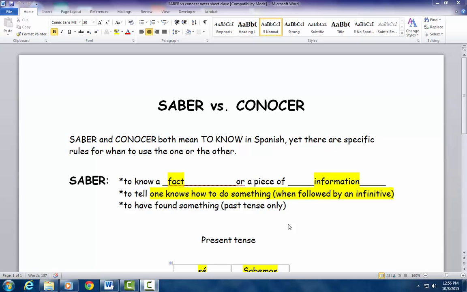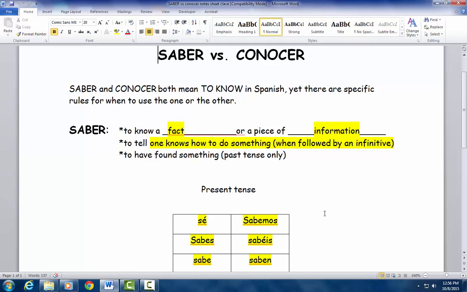And once we get to the past tense, we're going to realize that saber can be used to find something out. Okay? La supe. I found it out. I found the answer. But we're not going to get to that yet. Just keep in mind we're going to approach that later on this year.